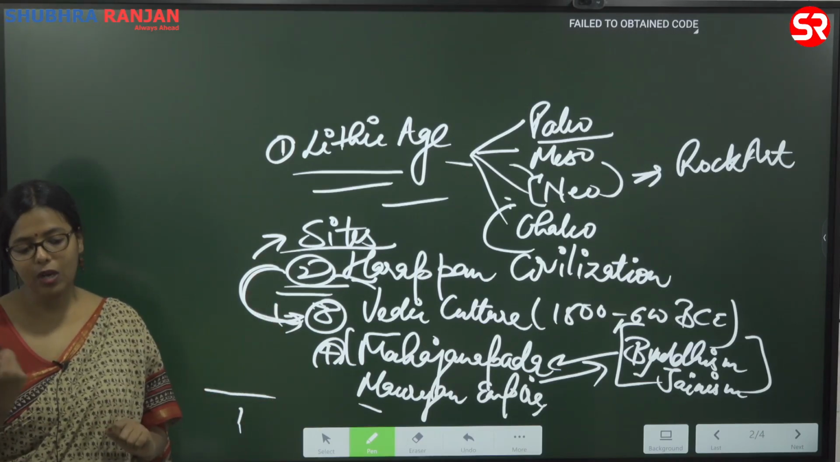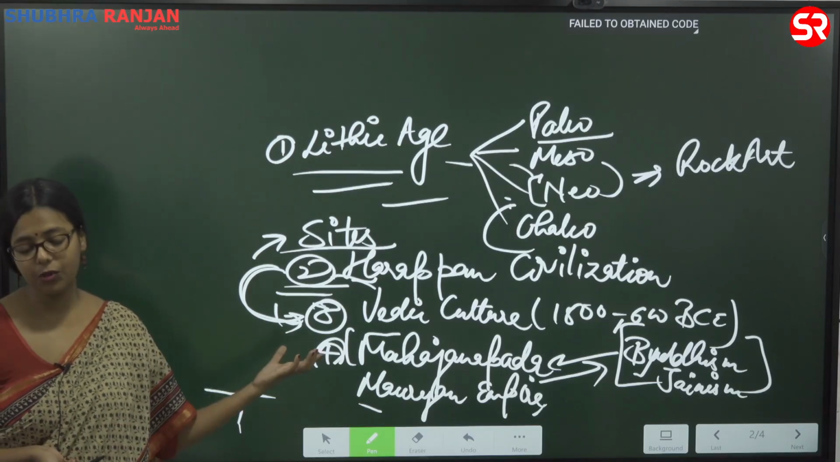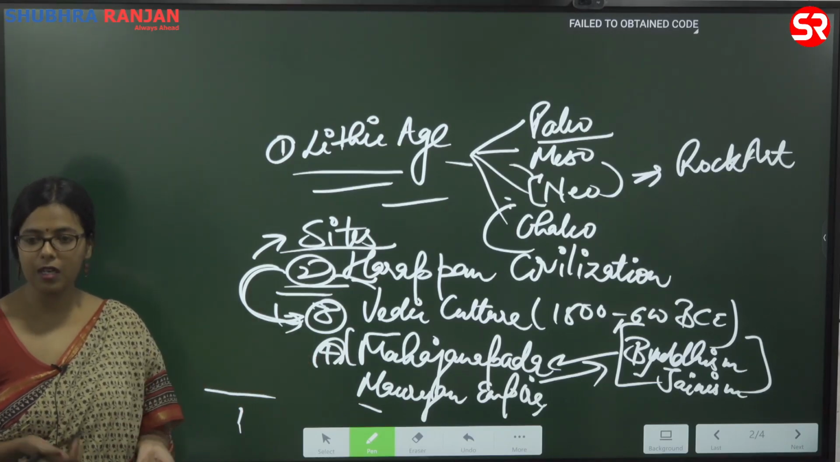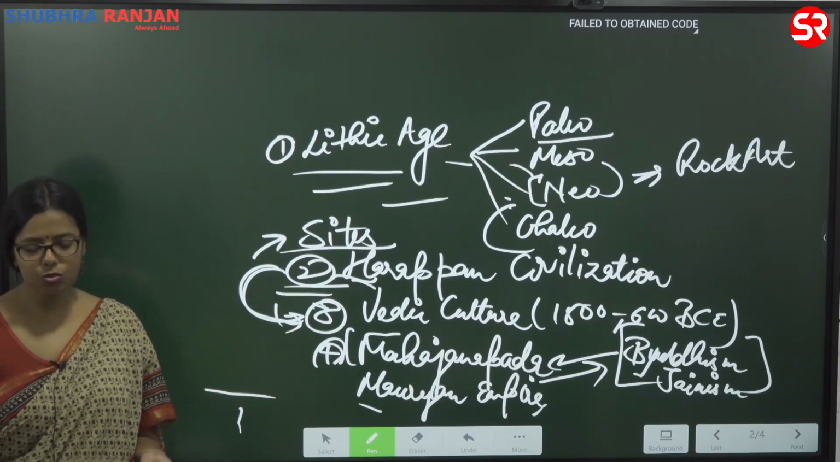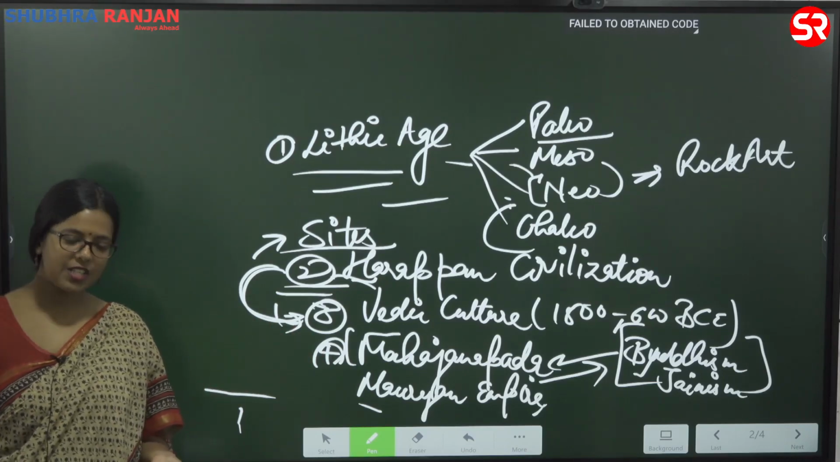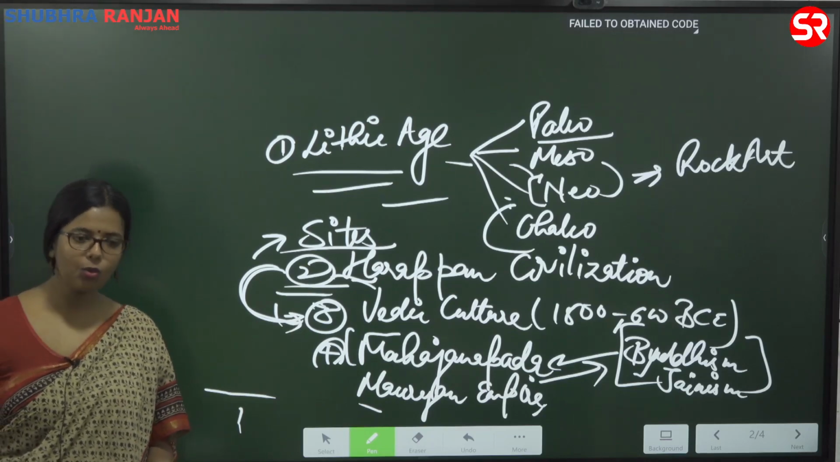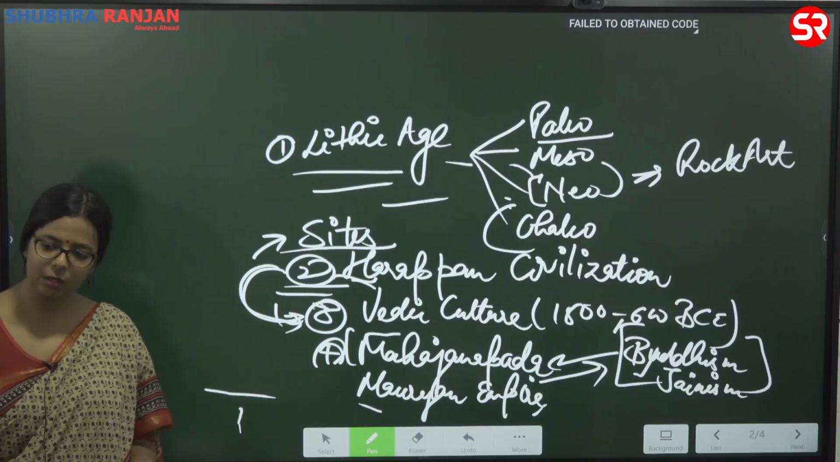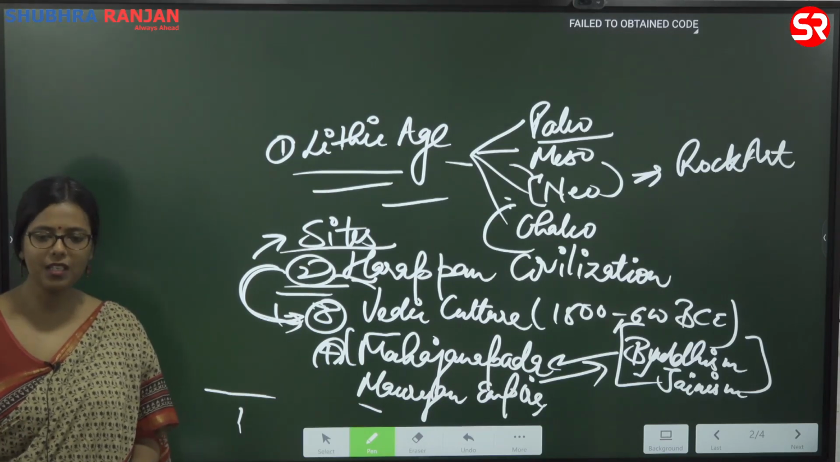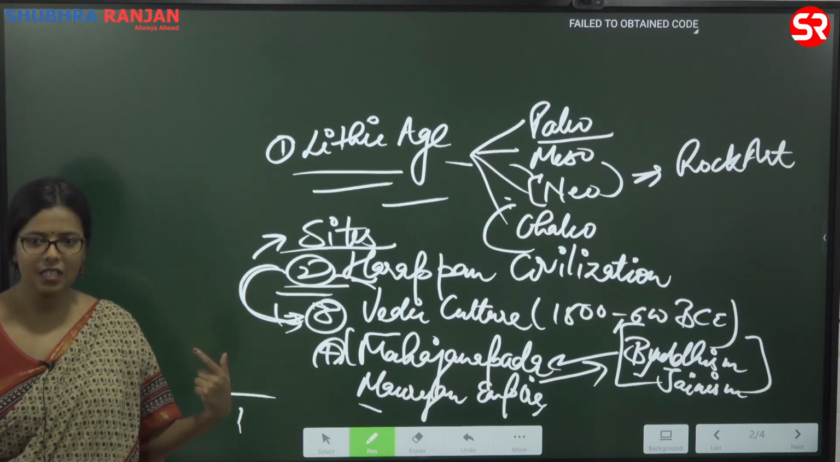If you have looked at the dancing girl from Harappa in your school books, the pictures in your books, you will see she has made a bun. If you look at the hairdo of women even today in India, they do prefer making a bun. That is one of the similarities.